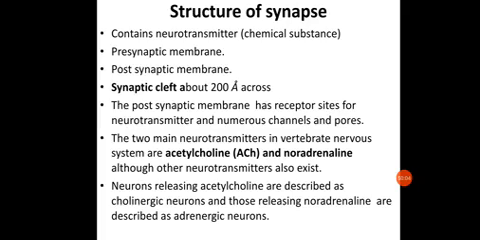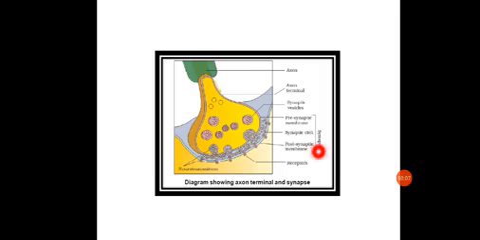Okay, the postsynaptic membrane has a receptor site for the neurotransmitters. Now let us see. This postsynaptic membrane has got these receptors over here. These pink color receptors you can see are called postsynaptic membrane receptors. These receptors will be specific to the neurotransmitters secreted over here.